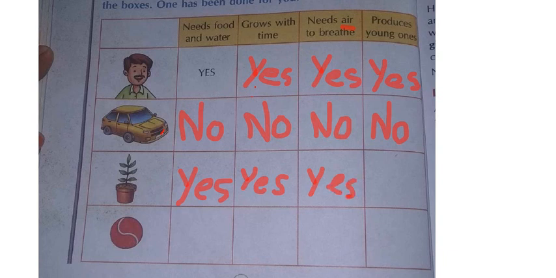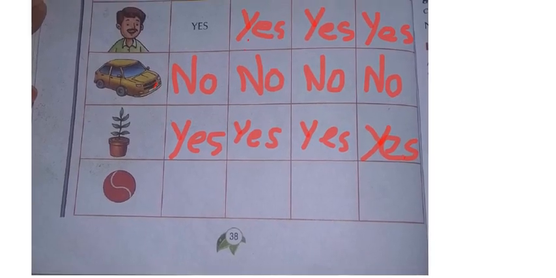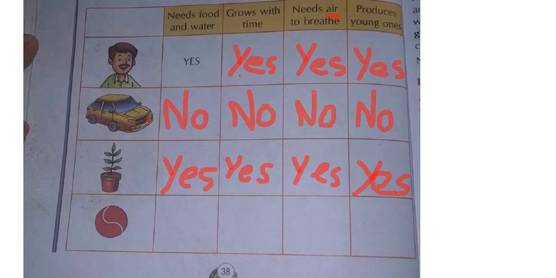Next one, will plants produce young ones? They are asking, yes, they will produce or not, children. Suppose one plant is there. From that, some seeds will fall into the soil and again it will give young ones. If we keep some seeds, they will change into plants. So this is also right. Your answer is yes. In a similar way, some more are given here. Only one is left, the ball. This one you can do and put in the comment box. Okay, this is your activity.